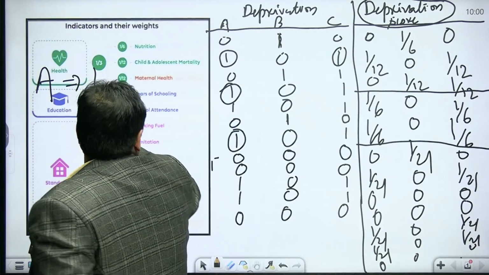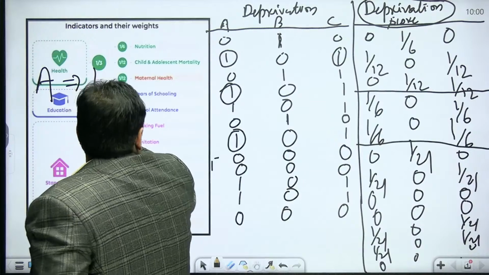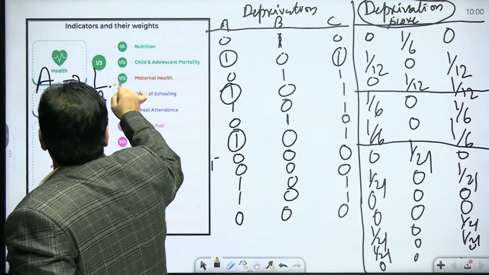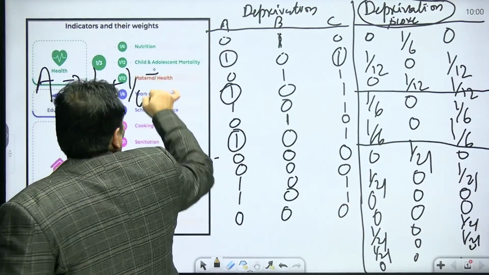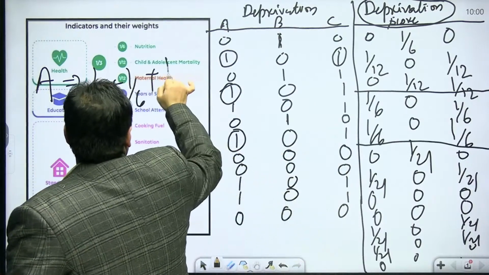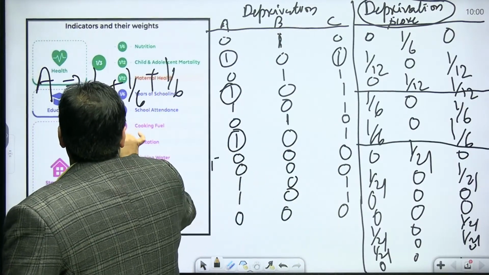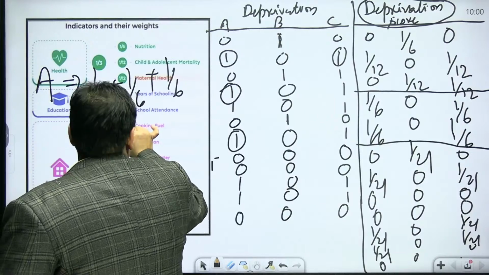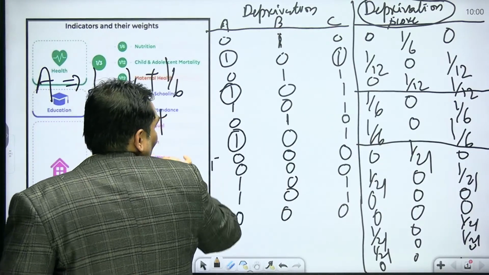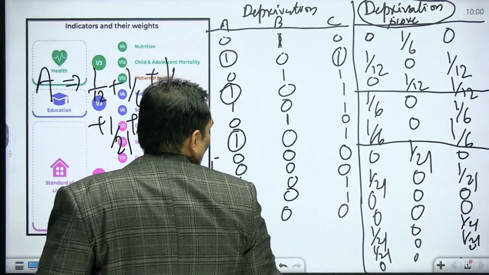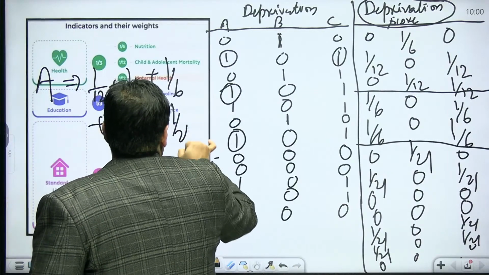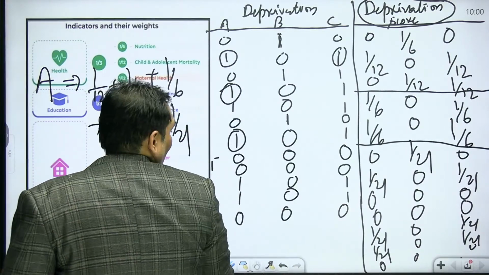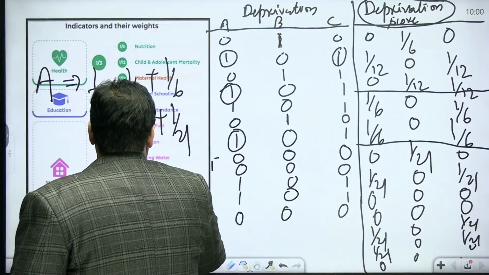This is going to be 1 upon 12 plus 1 upon 6 plus 1 upon 6 plus 1 upon 21 plus 0 plus 1 upon 21 plus 1 upon 21.